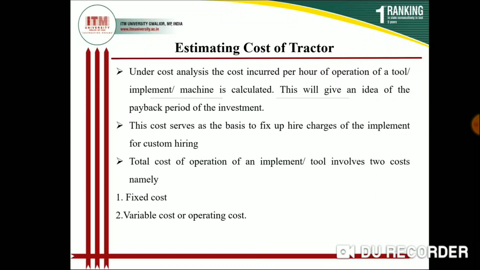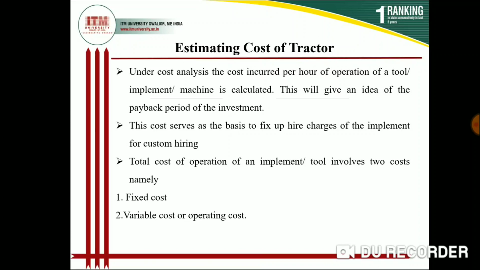This cost serves as a basis for fixing up hire charges of the implement for custom hiring. It means if anyone hires your tractor and implement, you have to fix a definite cost per hour, so that the investment that you have made on the implement or tractor will be reimbursed after a certain period of time.